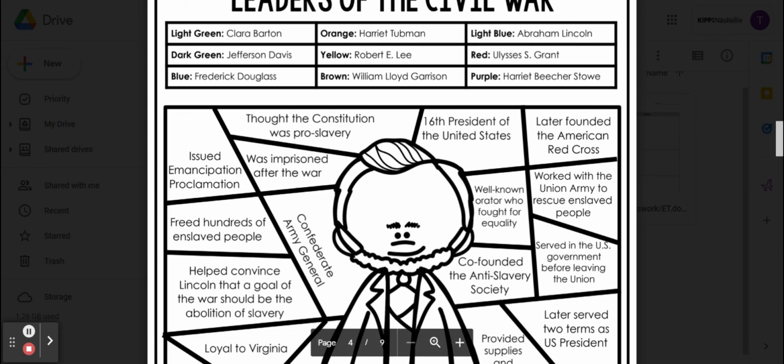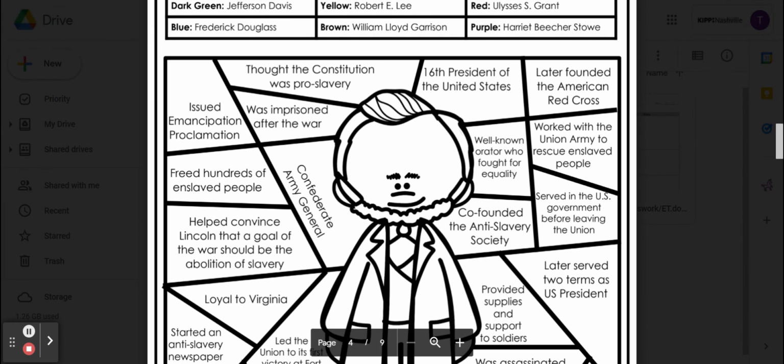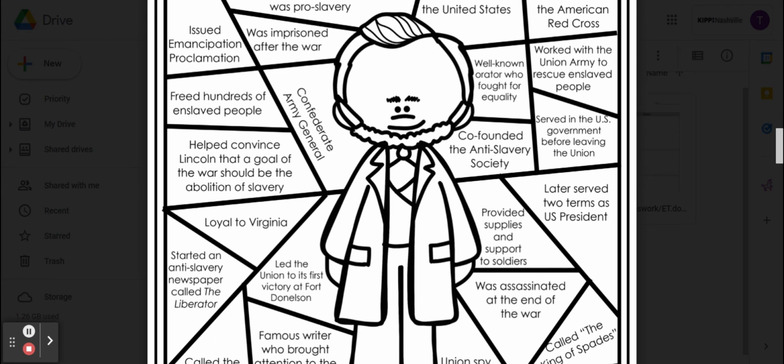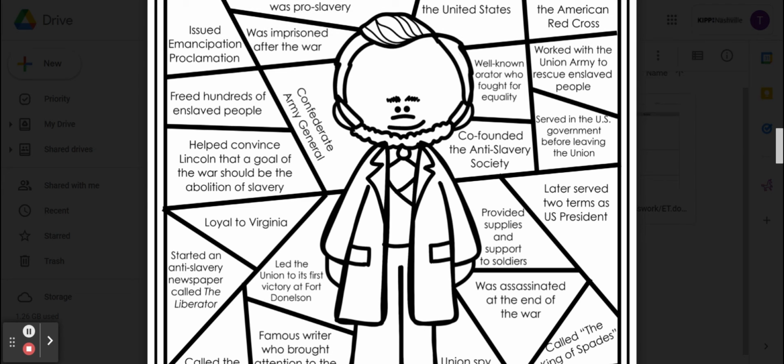Co-founded the Anti-Slavery Society. Helped convince Lincoln that a goal of the war should be the abolition of slavery. Loyal to Virginia. Provided supplies and support to soldiers. Later served 2 terms as U.S. President.